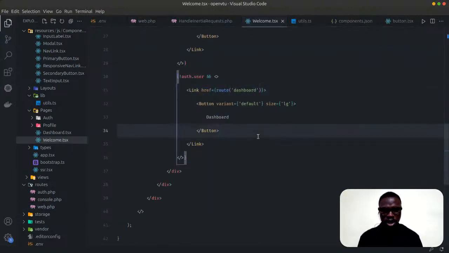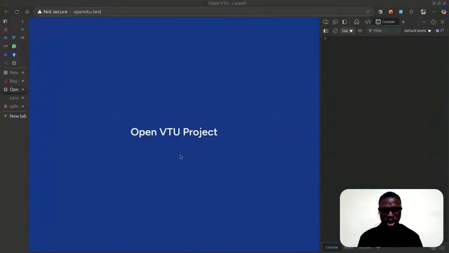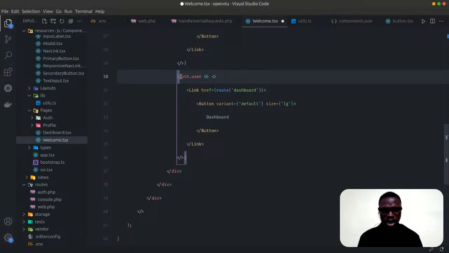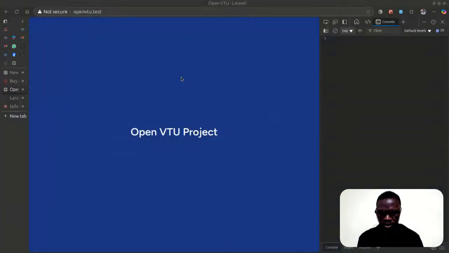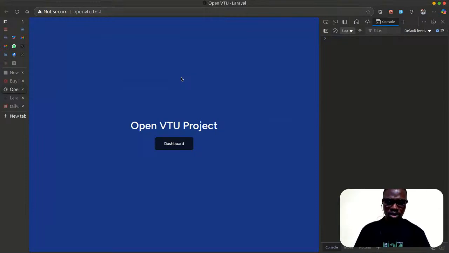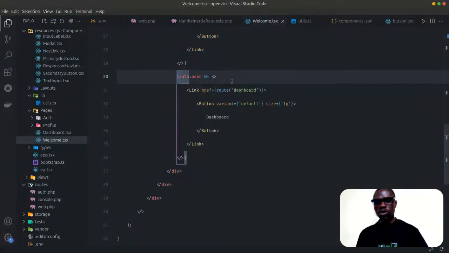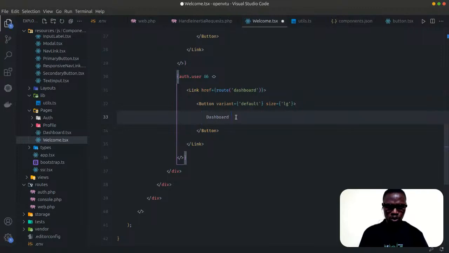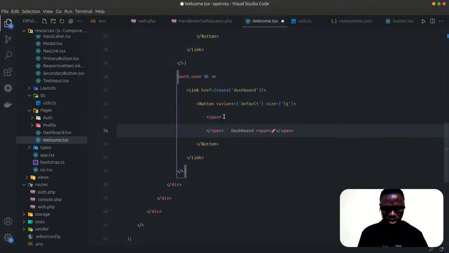All right, so let's go back to our page and preview. Ooh. All right, I know what's happening, so let's just remove this. Let's see what's showing. All right, so we have our dashboard here. That is, you just go to dashboard. We can even show the authenticated username. Let's just do something like this inside here. Let's say span. Okay, we can have this. Thank you for giving me that suggestion. So I'm thanking Copilot for that.